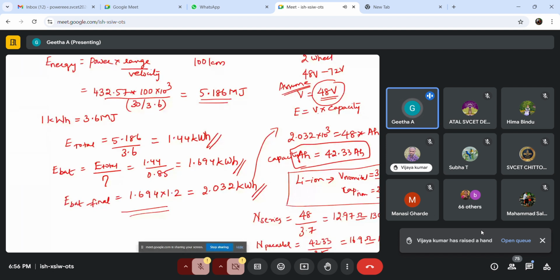So for the case study we have considered, we should have a lithium ion battery with 13 cells in series and 17 cells in parallel, so as to offer 42.33 ampere hour capacity with a voltage of 48 volt. So this is how we need to design a battery for our own vehicle model. Is that clear? Any doubt?